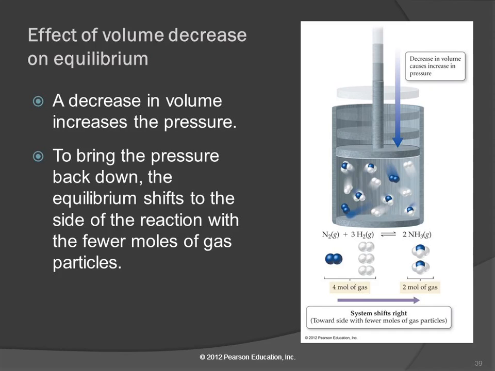So if we increase pressure, it will shift so that it will lower the number of moles of gas. And how do you know which side is lower? Well, you look. This has 1 molecule and 3, so that's a total of 4, and on the right is 2.